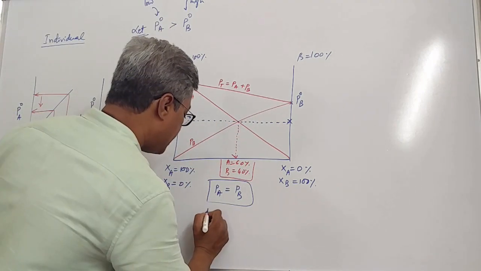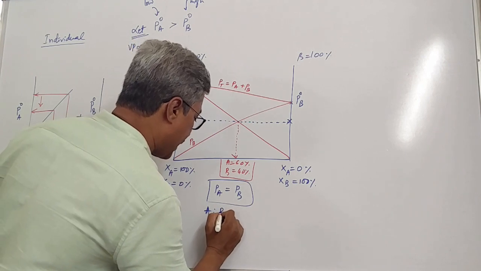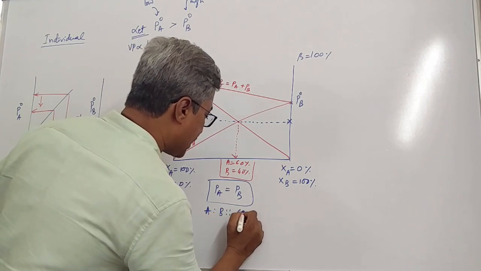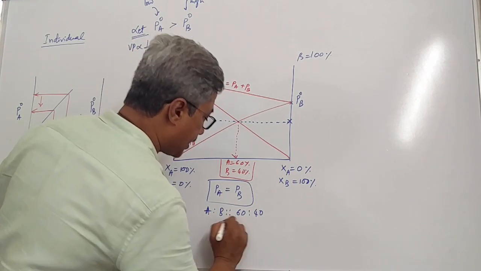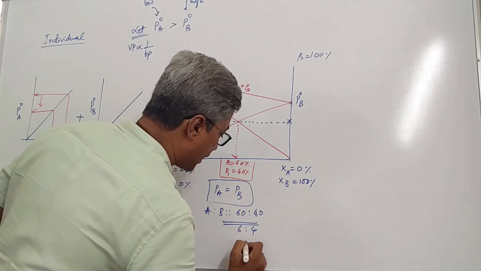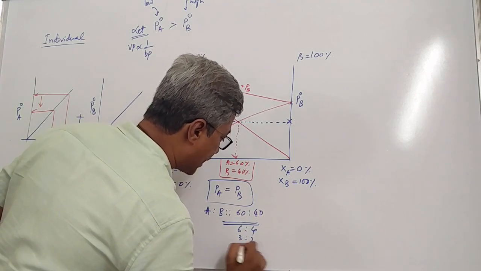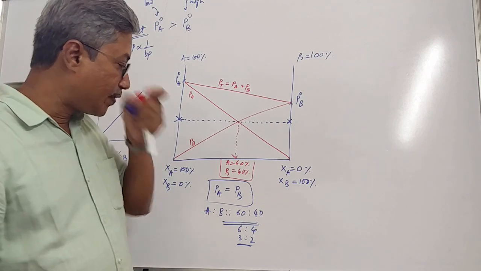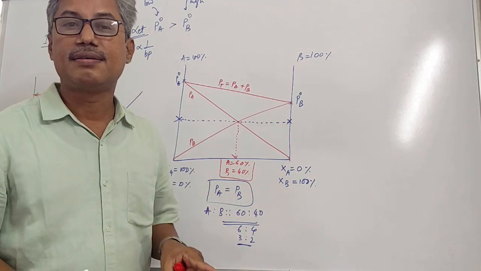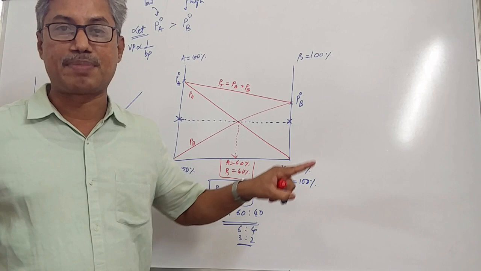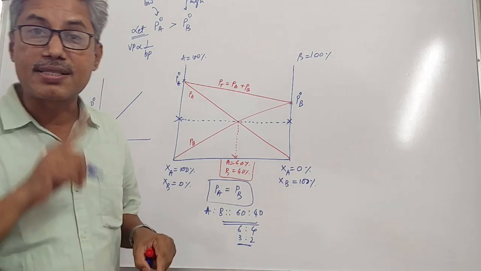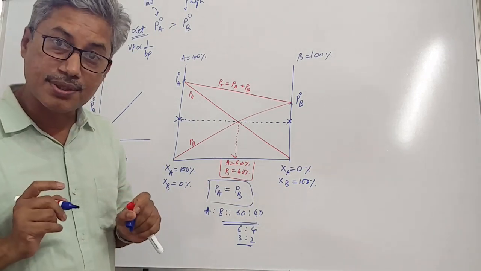That means at A is to B is 60 is to 40 ratio, or 6 is to 4 ratio, or 3 is to 2 ratio. In this ratio, if you take, both the components will have same vapor pressure. Same vapor pressure means same boiling point. Is that clear, students?